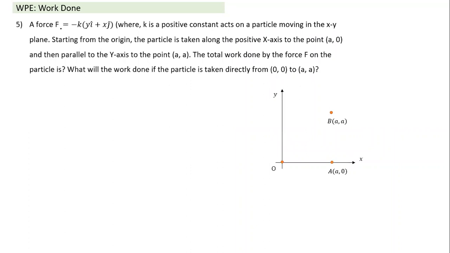If the force acting here is like this, what is the force here? This is the force acting. But this, I see, is a variable force here. It acts on a particle moving in the xy plane, starting from the origin. The particle is taken along the positive x-axis, so the particle is taken from O to point A, and then parallel to the y-axis to B. So it undergoes two stages of displacement. One is from O to A, and then A to B. And now it is a variable force here. What is the work done by force F on the particle? Okay, so that's what we need to calculate.